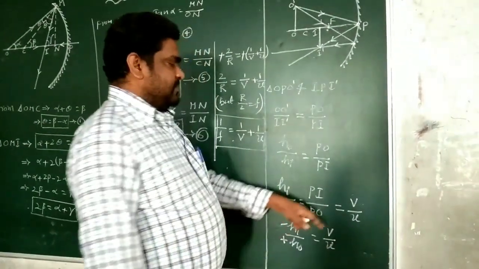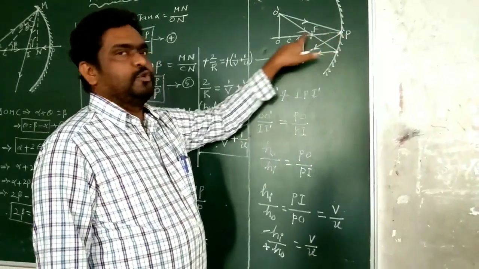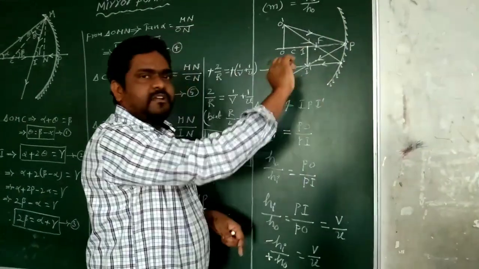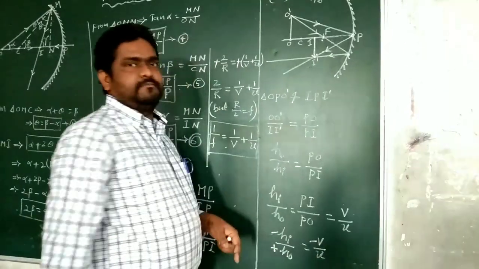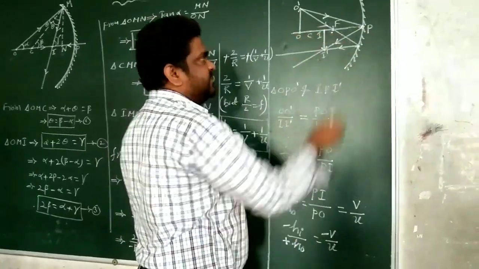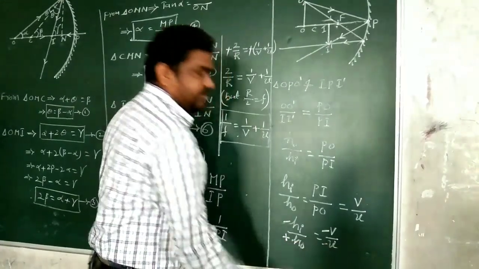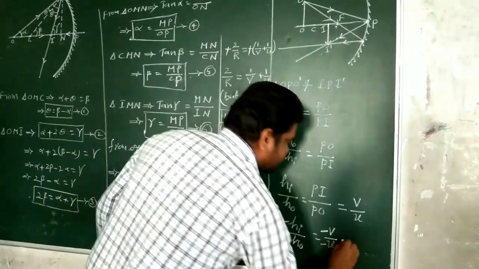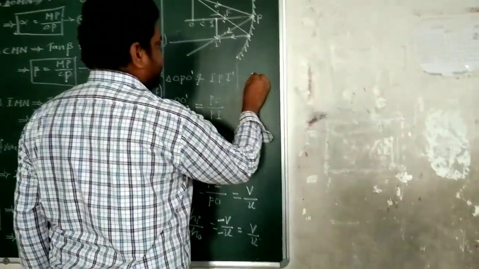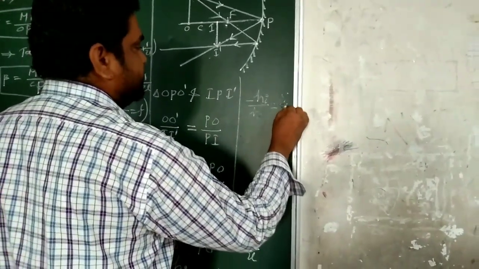After that, V means image distance, the distance measured from pole to image. It is measured towards left, but the incident ray is towards right. Both are in opposite direction. That's why it is negative. After that, object distance means from pole to object. It is measured towards left, but the incident ray is towards right. Both are in opposite direction. That's why it is also negative. So negative is nothing but V by U. Therefore, finally, minus height of the image by height of the object equal to V by U.